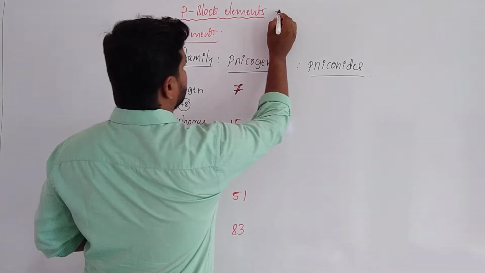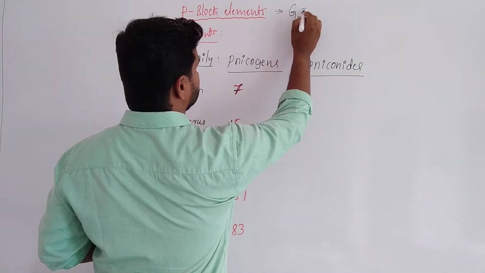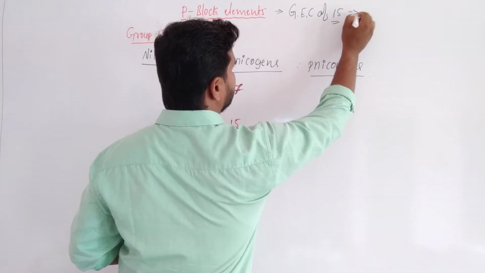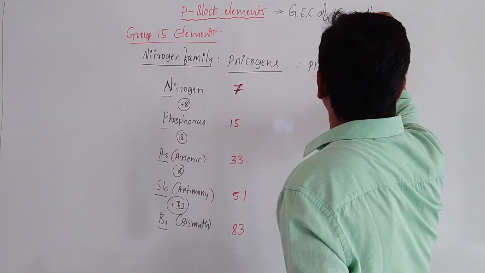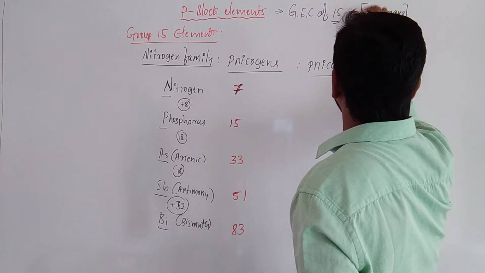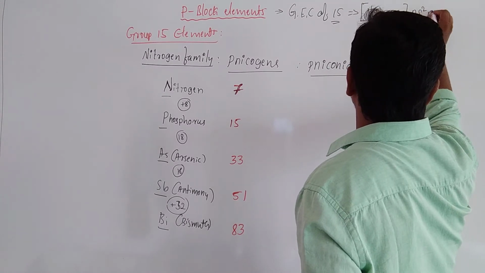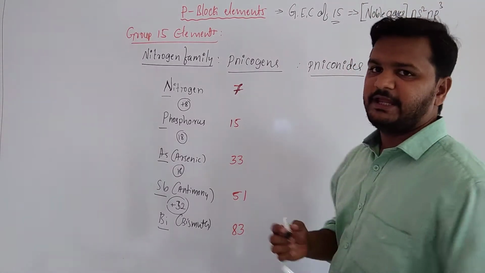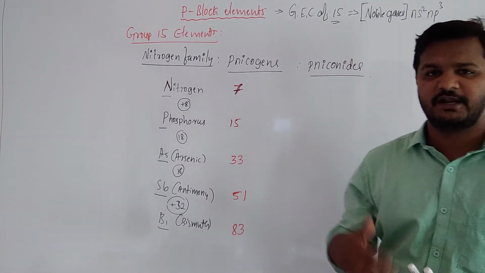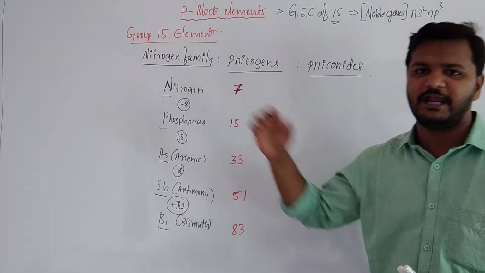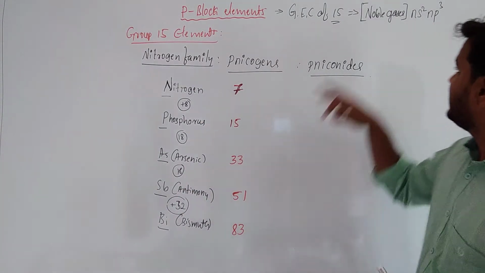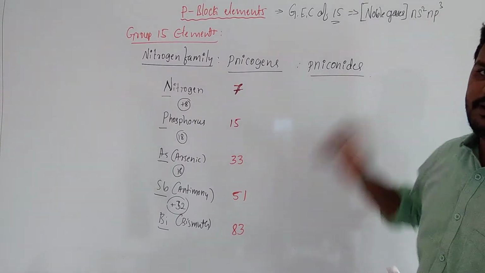The general electronic configuration of group 15 elements is noble gas ns2 np3. This is the general electronic configuration, and the outermost electronic configuration of group 15 elements is only ns2 np3.